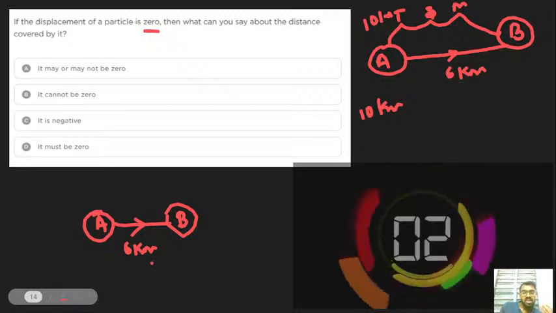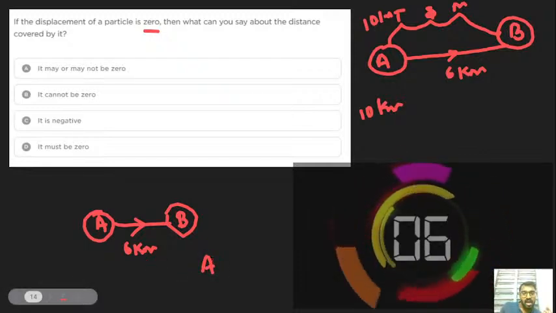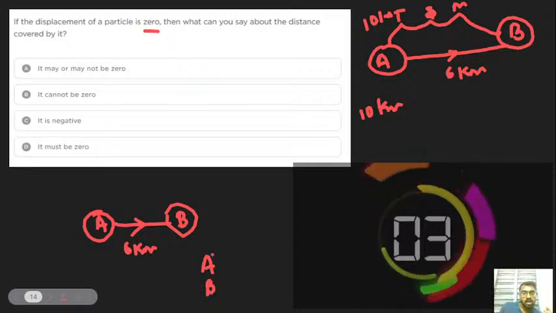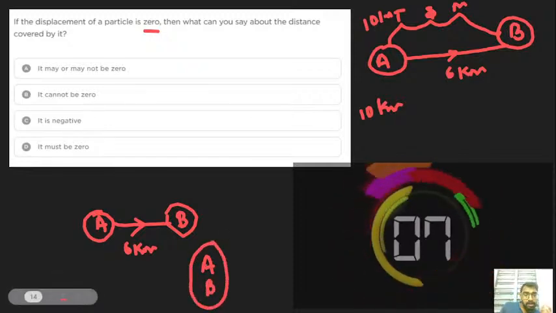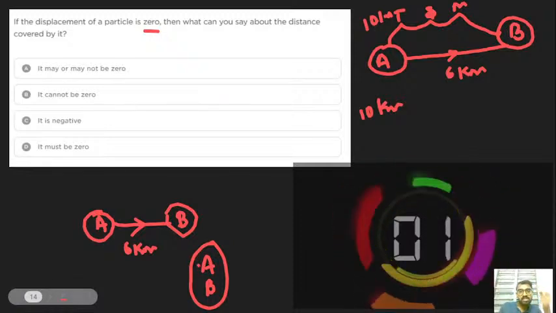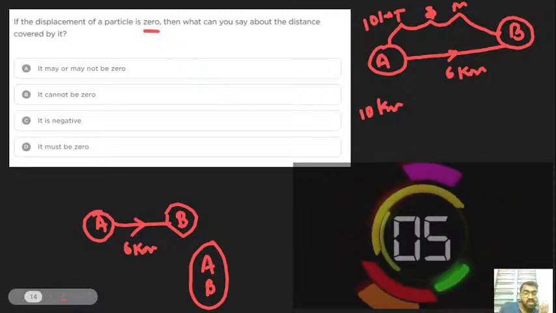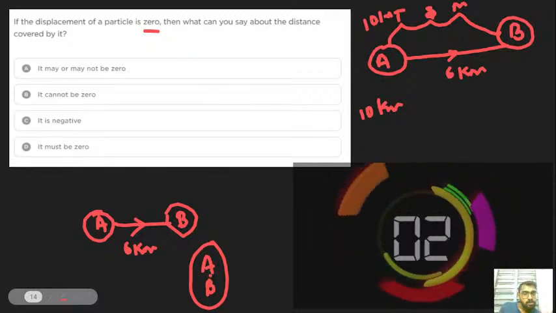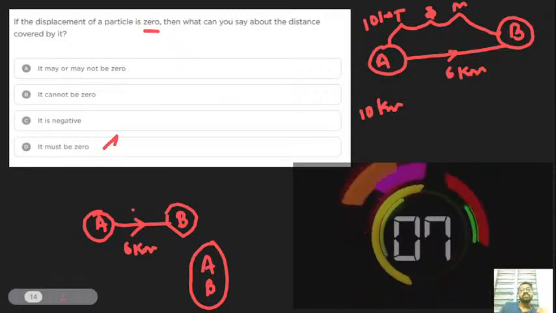We can say the displacement is 0 only when A as well as B are located at the same point. Here the displacement is zero. So if the displacement is zero, absolutely the distance is also zero.